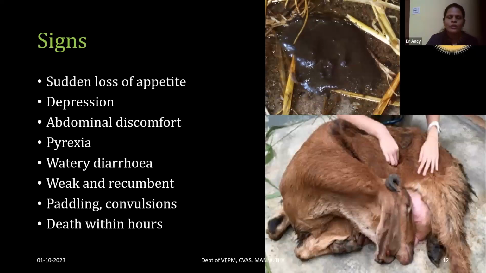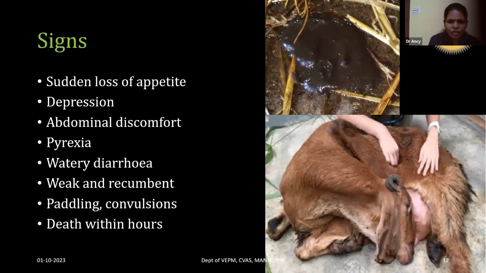The other signs of peracute enterotoxemia in goats are sudden loss of appetite, which can range from hyporexia to anorexia, and the animal will be severely depressed with severe abdominal discomfort. The discomfort may be manifested as arching of the back, kicking at the belly, or looking into the belly, along with loud screaming or bellowing. A loud and painful screaming will be there because of the severe abdominal pain. The animal will have pyrexia, and the temperature can go up to 105 degrees Fahrenheit.